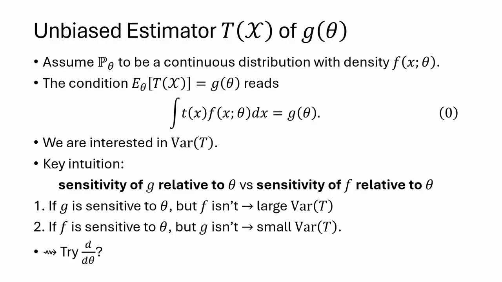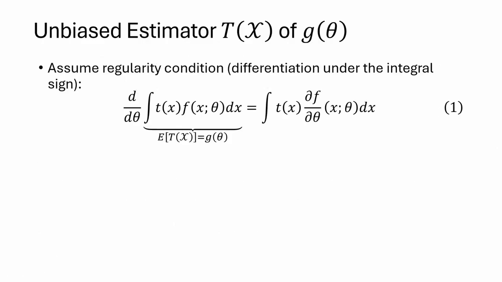And since we're considering sensitivity relative to theta, let's differentiate with respect to theta on both sides of the equation and see what happens. Here we're going to assume a regularity condition: differentiation under the integral sign is permitted. Doing so gives the right-hand side of equation 1, the integral of t(x) times the partial derivative of f with respect to theta dx. And that's g prime of theta.